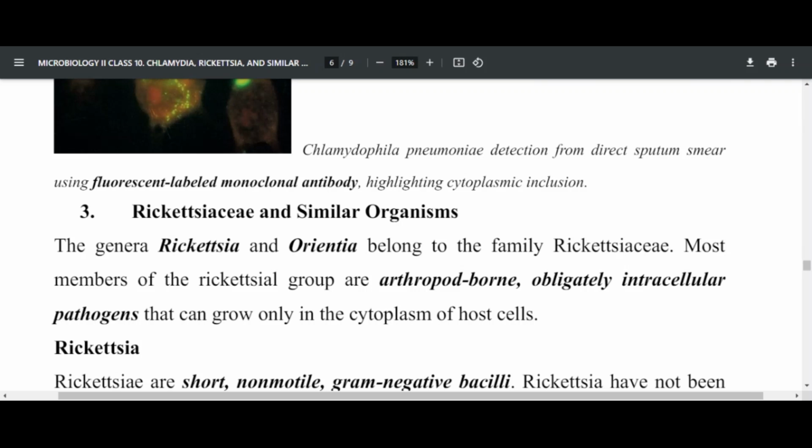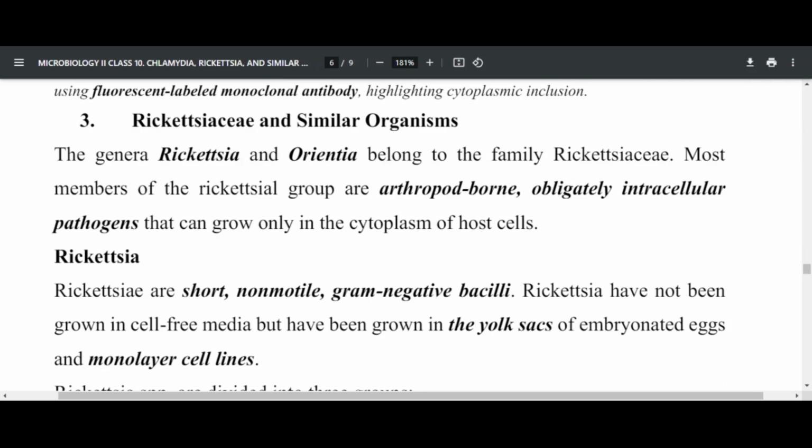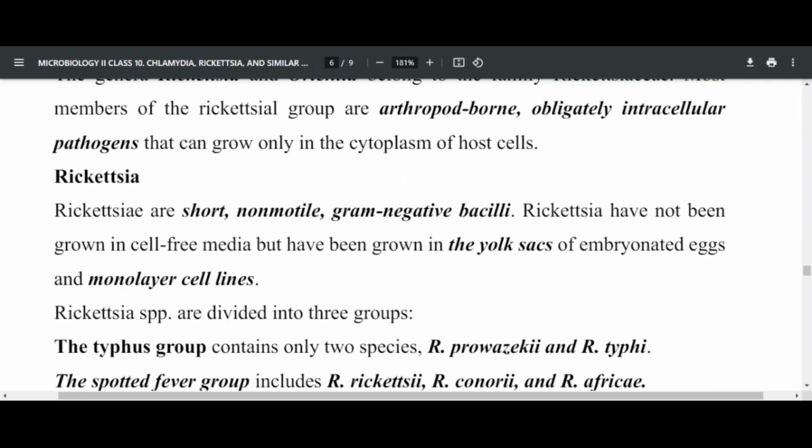So Rickettsia is going to be the same as Chlamydia, which is why we arranged them together in the same document, because they both exhibit almost the same characteristic of being obligate intracellular organisms.